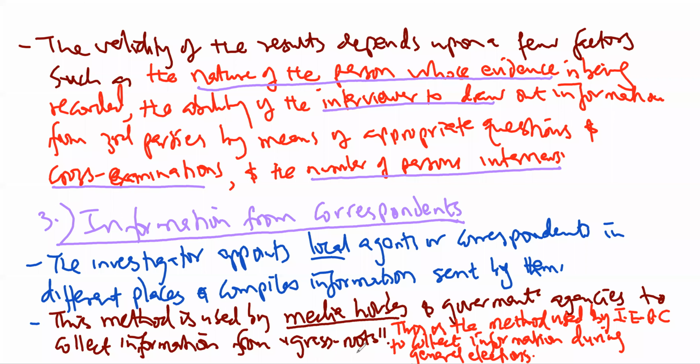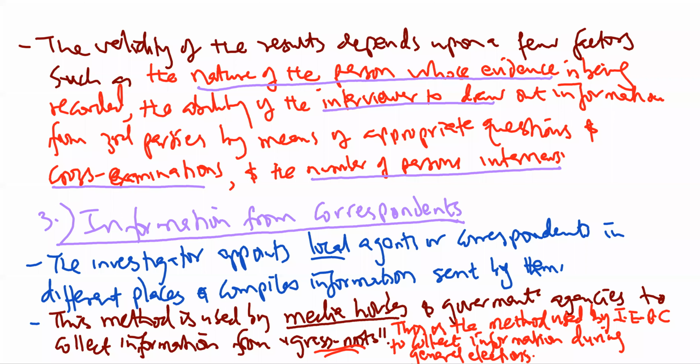In Kenya, when you have the general elections, the IEBC usually appoints some clerks or agents from different parts of the country or from different polling stations. And these individuals collect information on behalf of IEBC, and then they relay this information all the way to the head office for the analysis. So that's basically how this method works.